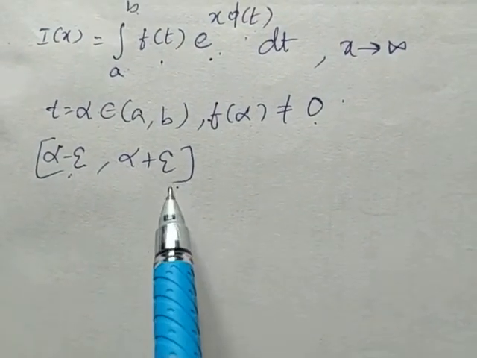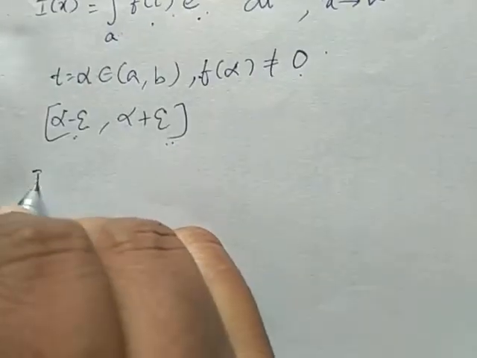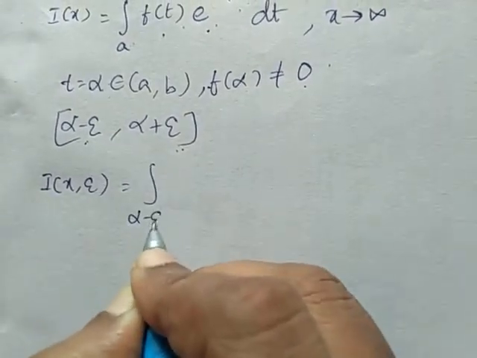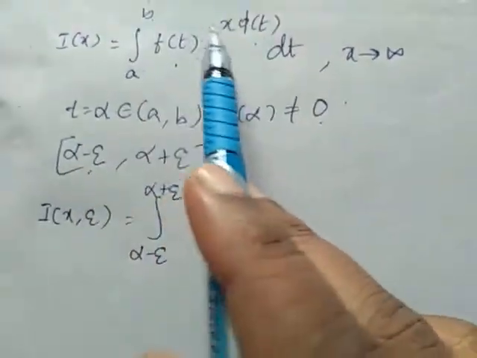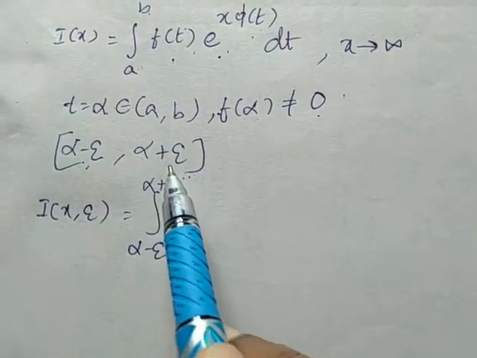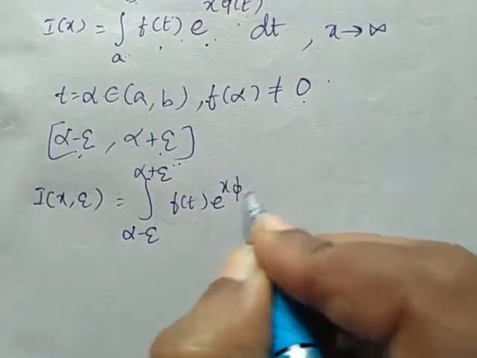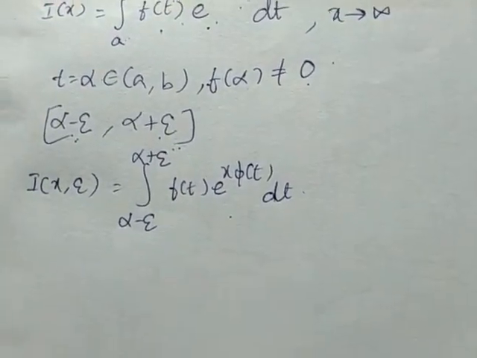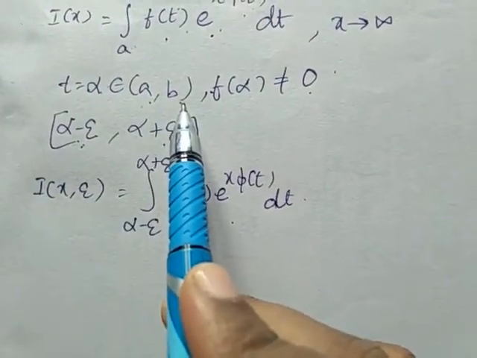Therefore, in this case, our integral I of x comma epsilon is equal to the integral from alpha minus epsilon to alpha plus epsilon of f of t e power x phi of t dt. Here alpha belongs to (a, b). This is one of the cases.